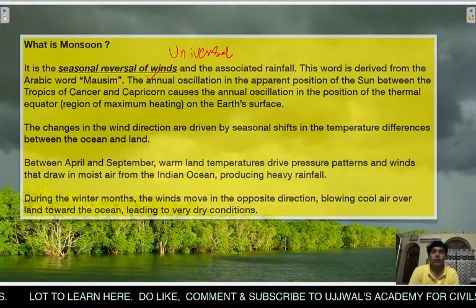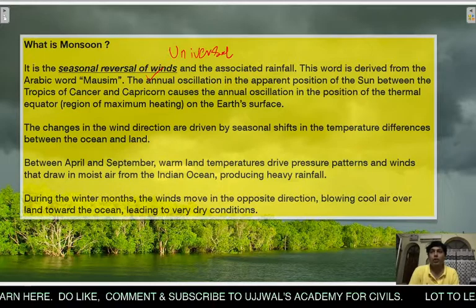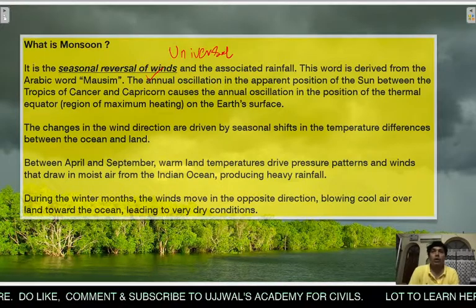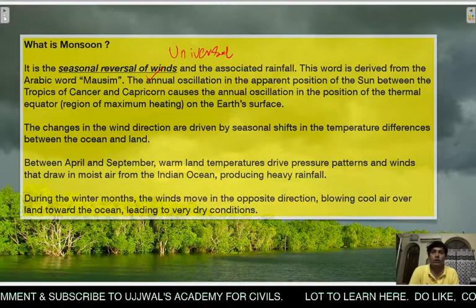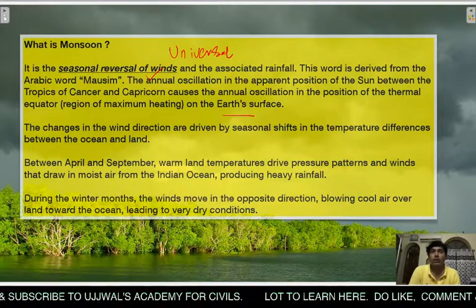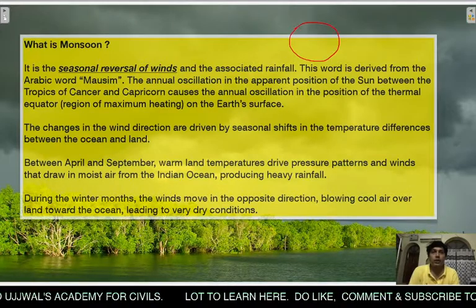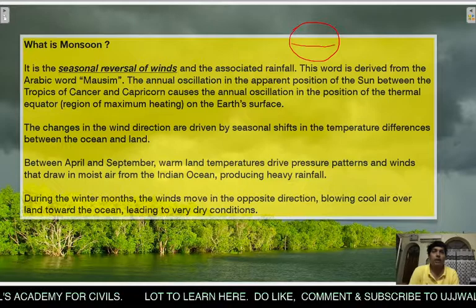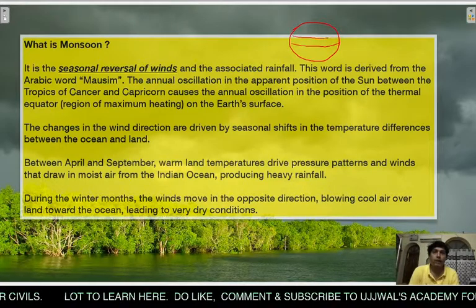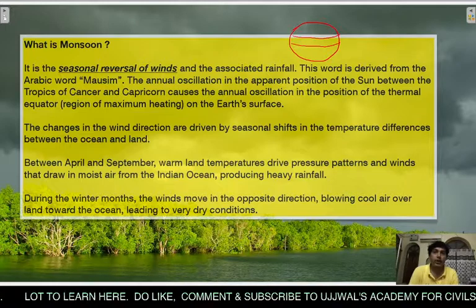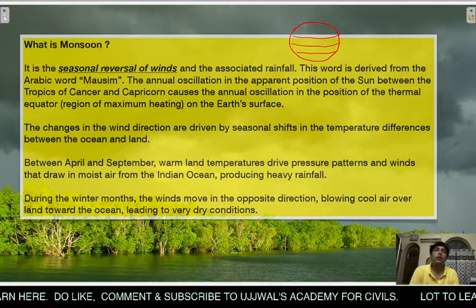word mausim. ठीक है, the annual oscillation in the apparent position of the sun between the tropics of Cancer and Capricorn causes the annual oscillation in the position of the thermal equator on the earth's surface. So what happens, क्या होता है कि we all know that कि अर्थ जो है, there is a equator at 0 degree latitude and there is a tropic of Cancer at 23 and half degree north latitude, and there is a tropic of Capricorn at 23 and half south latitude.